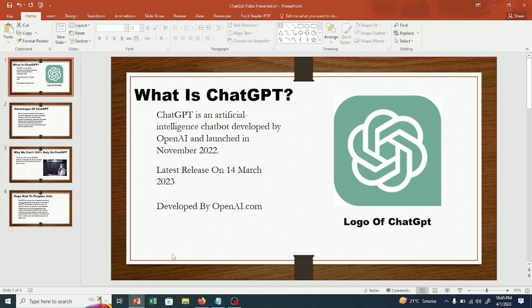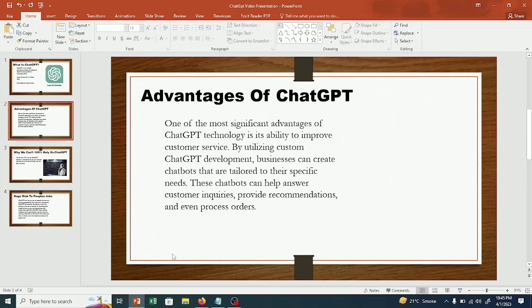Now let's move on to the second slide, which is the advantages of ChatGPT. One of the most significant advantages of ChatGPT technology is its ability to improve customer service. By utilizing custom ChatGPT development, businesses can create chatbots that are tailored to their specific needs. These chatbots can help answer customer inquiries, provide recommendations, and even process orders. In this paragraph, they are explaining that ChatGPT is used to answer the inquiries or questions that we ask it.